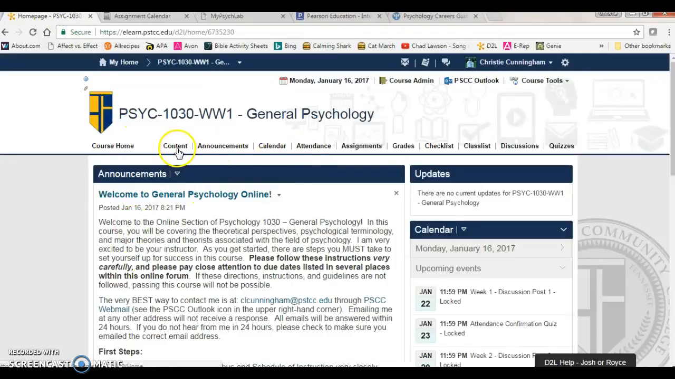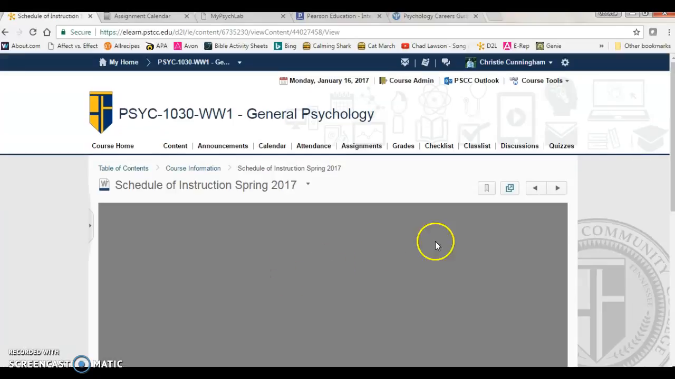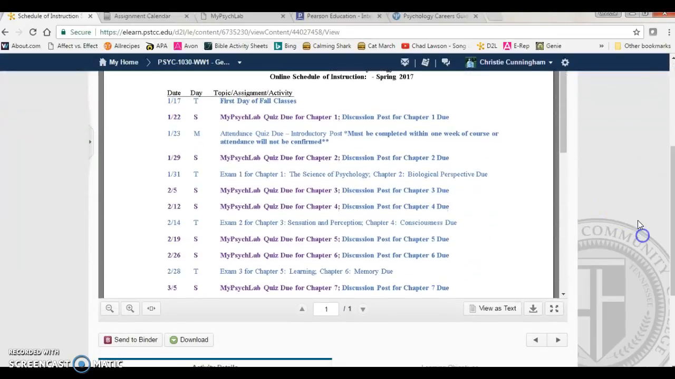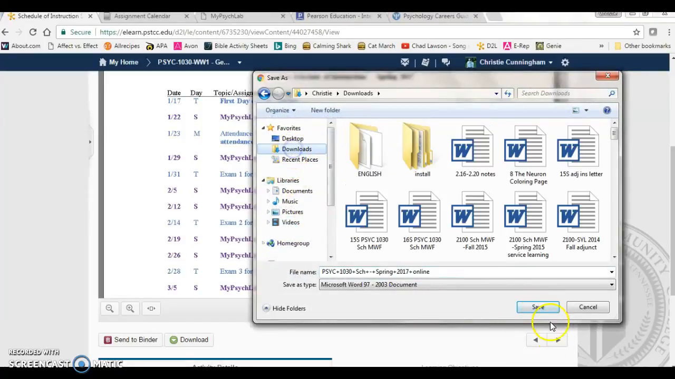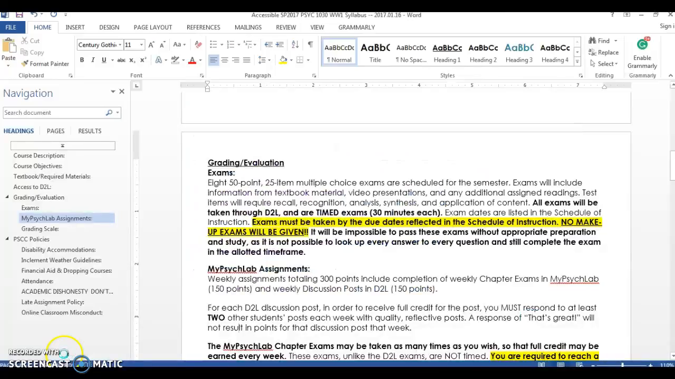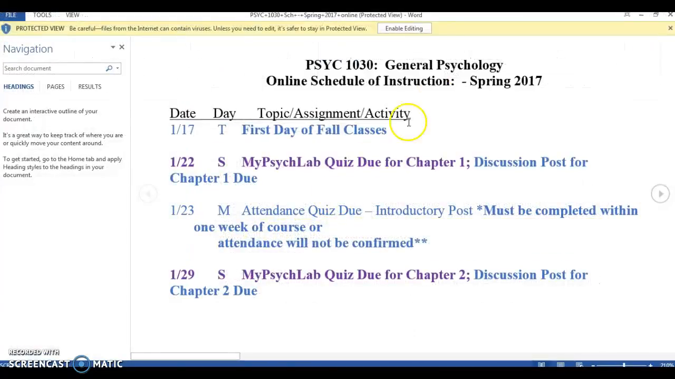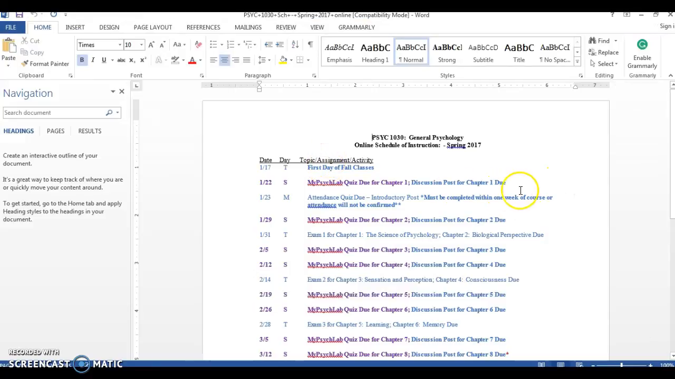Let's go back to D2L and look at your content. And you notice that you have a schedule of instruction here. I have color-coded your schedule of instruction so that it's very easy to tell what's due where. So I'm going to download this to make it a little bit easier to see. Here we go. And I'll open this up. I always recommend downloading a document first if you're going to print it or look at it a lot. It makes it easier for viewing. All right, so here is the schedule of instruction.